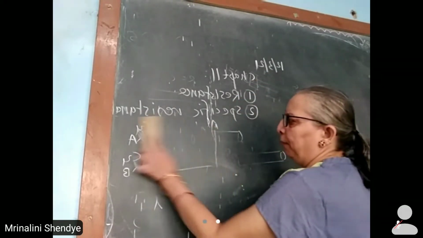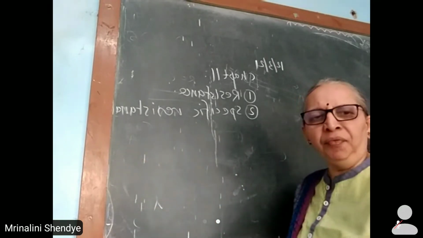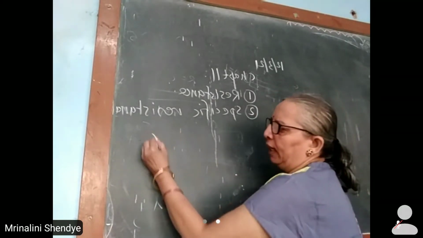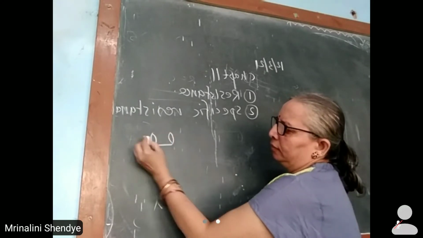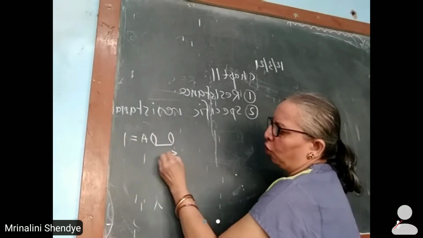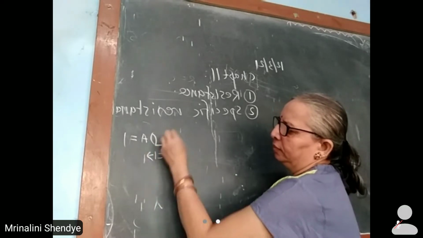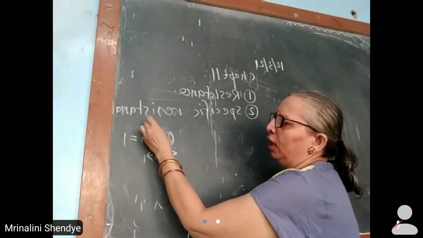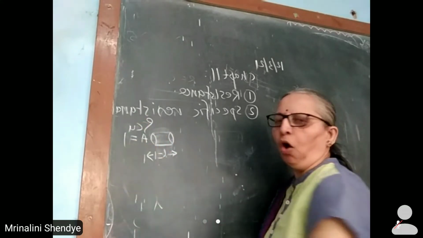For example, if I have a piece of copper having unit length and unit area of cross section, then the resistance of such a piece is called specific resistance of copper.